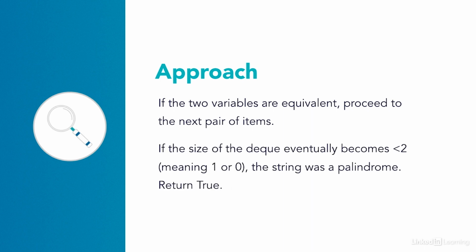If the size of the deque eventually gets to be smaller than 2, meaning there's only 1 or 0 characters left in the deque, then I know the string is a palindrome, and I can return true. Now let's talk through how I implemented this in code.